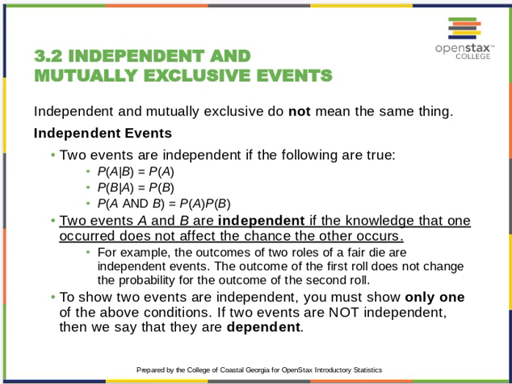Now, two events, A and B, are independent if the knowledge that one occurred does not affect the chance that the other occurs. That is the very key sentence. I underlined it for you. That's your takeaway.